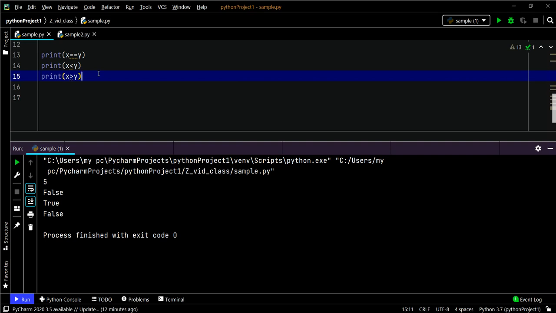These are the most important data types that are being used in Python.